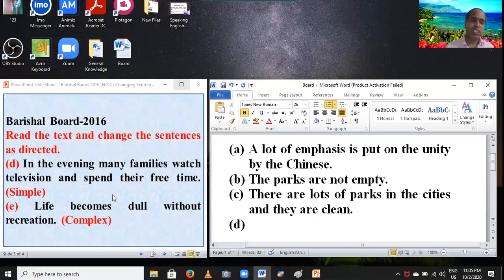Dear students, firstly you have to write watching. Here the verb was watch, and you have to add ing at the end of the verb: watching, W A T C H, watching television.